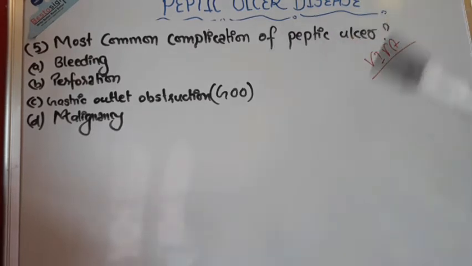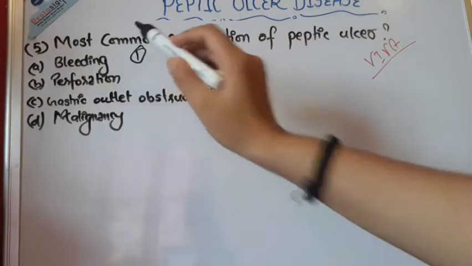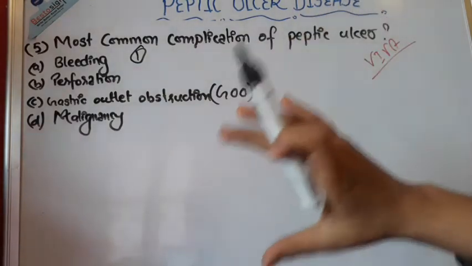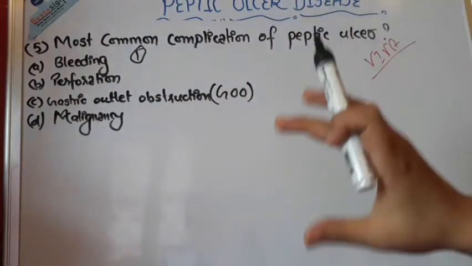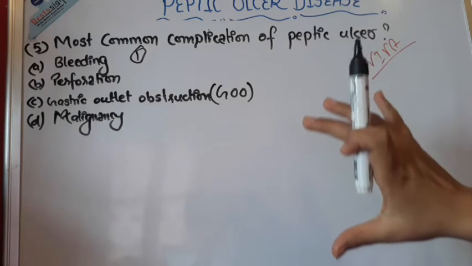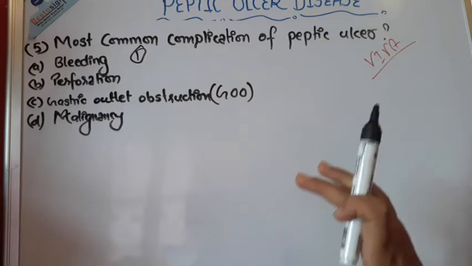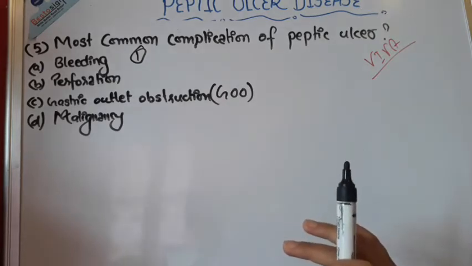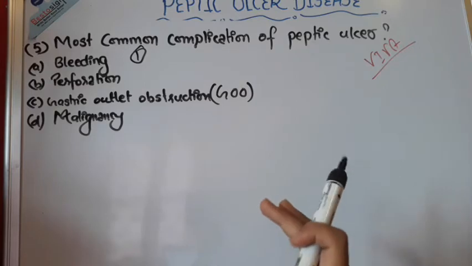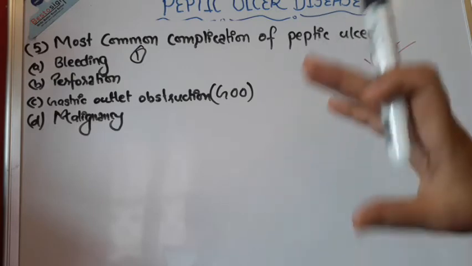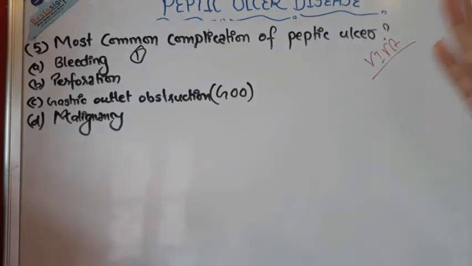So I think you can get a hint that the most common complication of peptic ulcer could be bleeding, in the number 1 position. When the ulcer erodes the muscles of the stomach or duodenal wall, blood vessels may get damaged, and when blood vessels get damaged, what happens? There is bleeding. The affected blood vessels may be small, so the blood may slowly seep into the digestive tract, and that may also result in anemia.